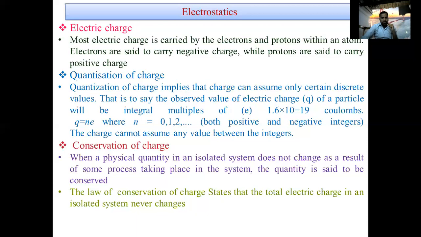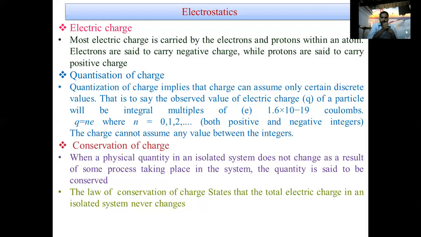Now suppose two glass rods, both positive, they repel. Now if we take a glass rod and ebonite and bring them together, they attract. That means like charges are in repulsion, and unlike charges are in attraction.